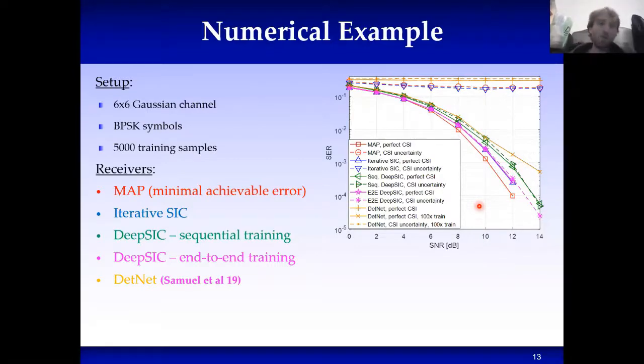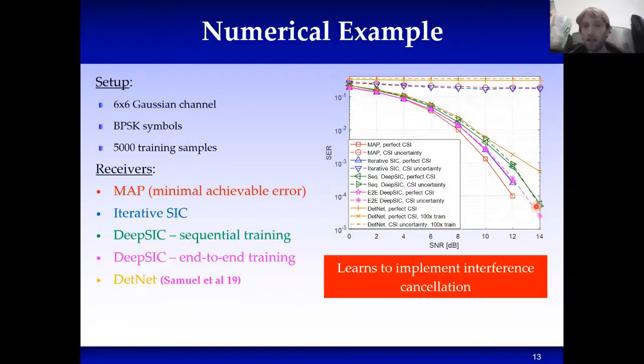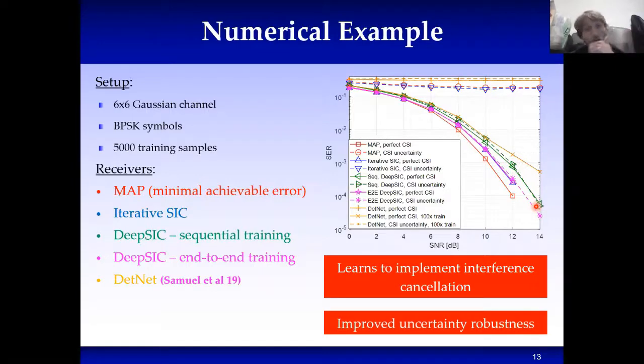Now, the performance gain becomes even more notable when we look at uncertainty. When we have uncertainty in our knowledge of the channel here, model-based algorithms perform quite poorly, both the MAP and the model-based soft interference cancellation algorithm, while our deep network-based algorithms perform similarly well as if they were trained using perfect training. So as we can see, we actually learned to implement soft interference cancellation, and we are much more robust to uncertainty compared to model-based approaches.